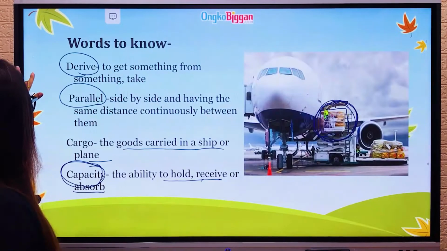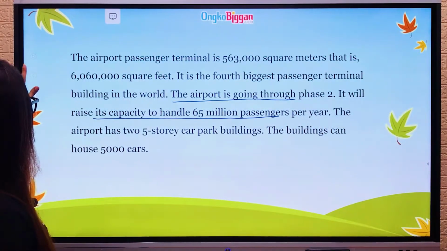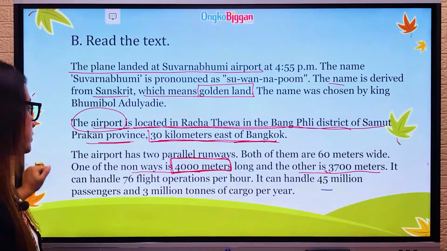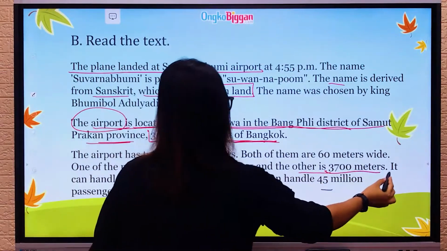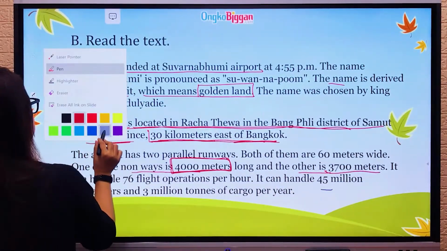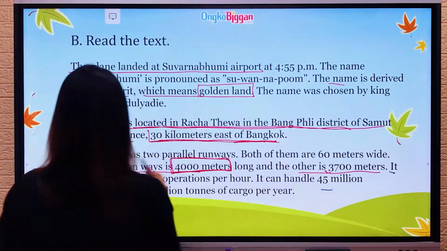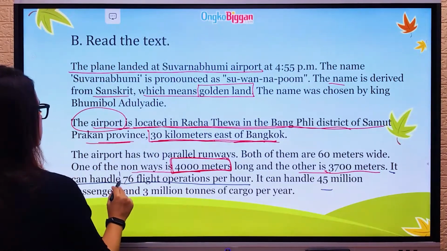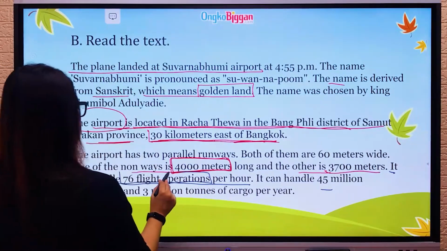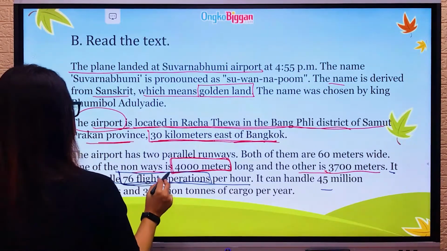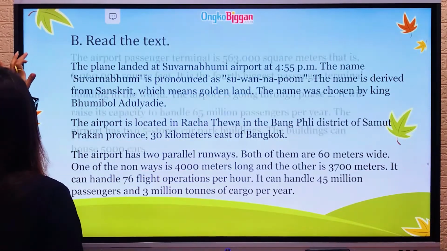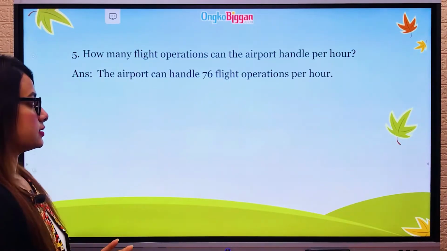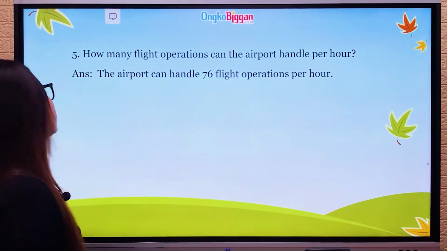So if we go back to the passage, we can see how many flight operations. If we look at this line, it says it can handle 76 flight operations per hour. So see, the answer is exactly written in this line. It can handle 76 flight operations per hour. So the answer will be the airport can handle 76 flight operations per hour.